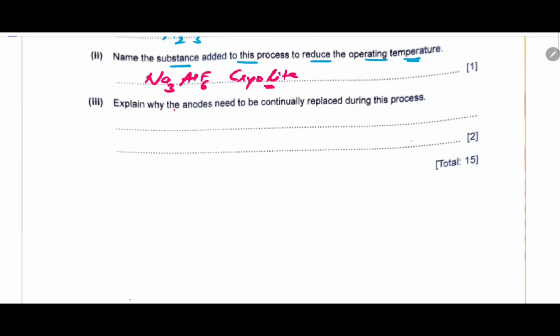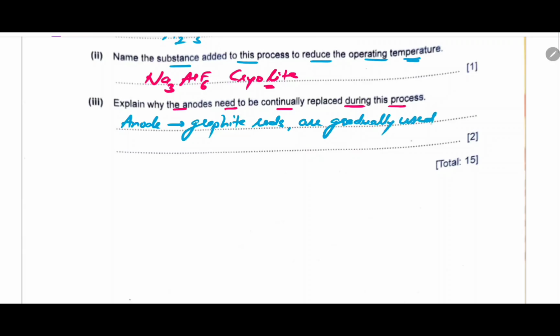Third part is explain why the anodes need to be continuously replaced during this process. We know the anodes of this process are made up of graphite. Anodes are graphite rods or carbon rods. And these rods gradually get used up. Why will they gradually be used up? Due to the reaction with oxygen produced at the anode.